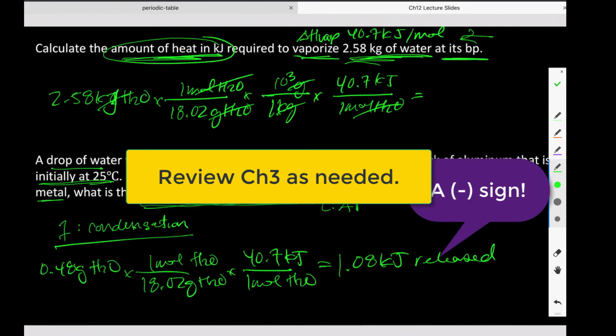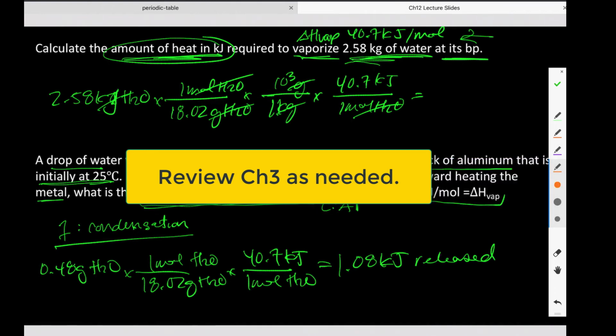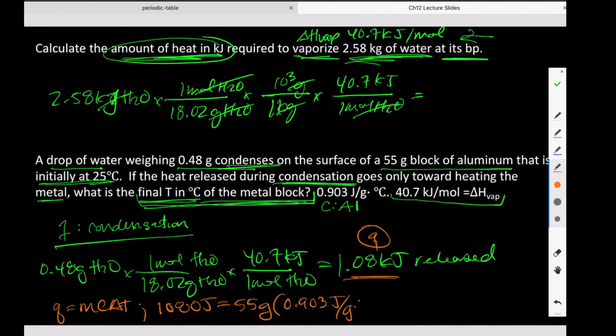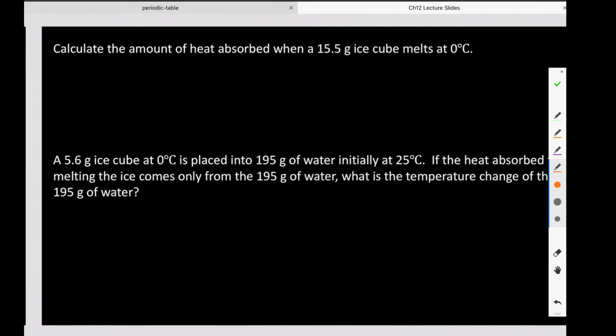I would like to know the final temperature. Does that sound familiar? That goes back a couple of chapters, where we have this equation, Q equals mc delta T. This is the Q, so 1080 joules are absorbed by that metal block. That metal block has a mass of 55 grams and has a specific heat of 0.903 joules per gram degrees Celsius. And I know that I have T final minus T initial, which is 25 degrees Celsius. So once I solve for T final, that's what's going to give us our answer. Yes? Make sense? All right, next problem.